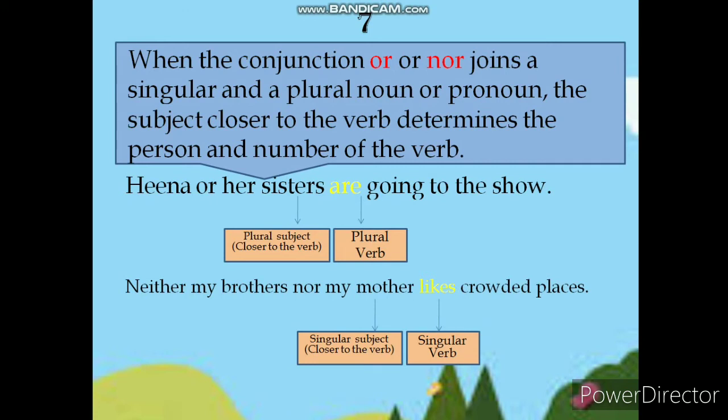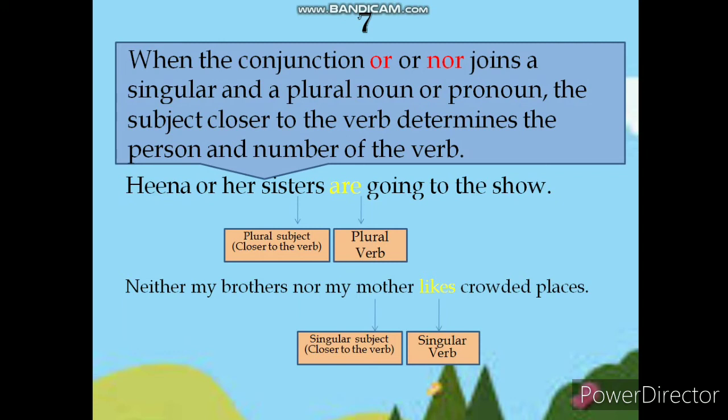Next point, when the conjunction or or nor joins a singular and a plural noun or pronoun, the subject closer to the verb determines the person and number of the verb. For example, Hina or her sisters are going to the show.